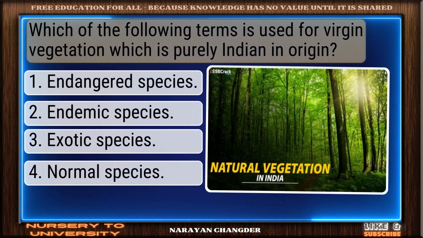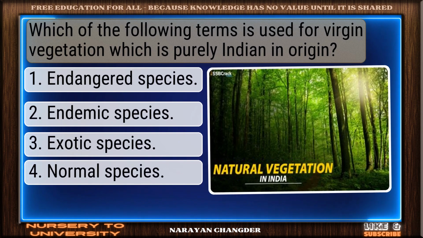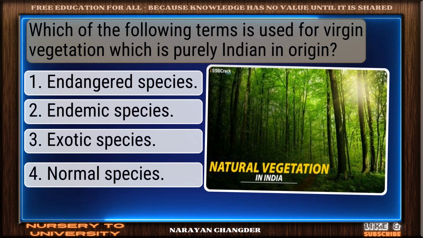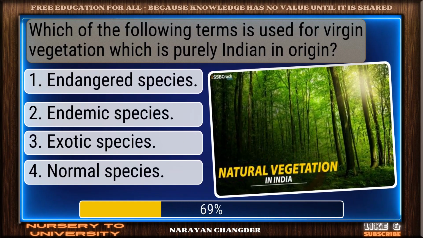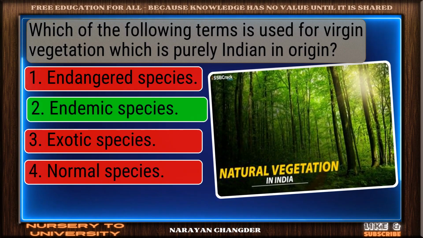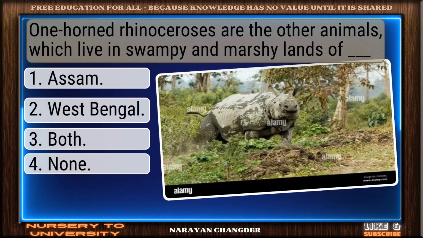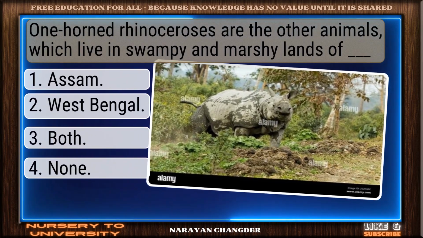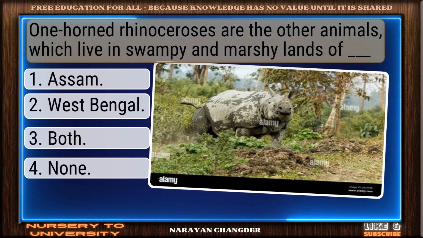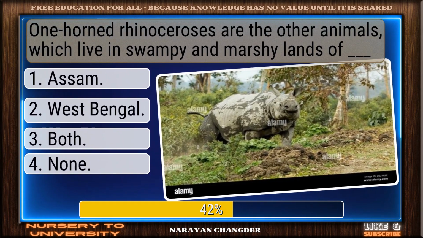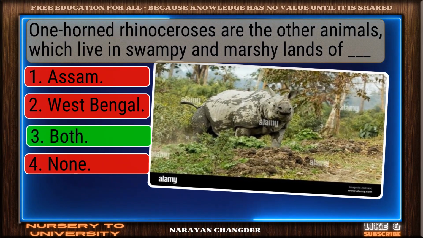Question number 51. Which of the following terms is used for virgin vegetation which is purely Indian in origin? Right choice. Endemic species is the best answer. Question number 52. One-horned rhinoceroses are the other animals which live in swampy and marshy lands of dash. Perfect. Both is the correct choice.